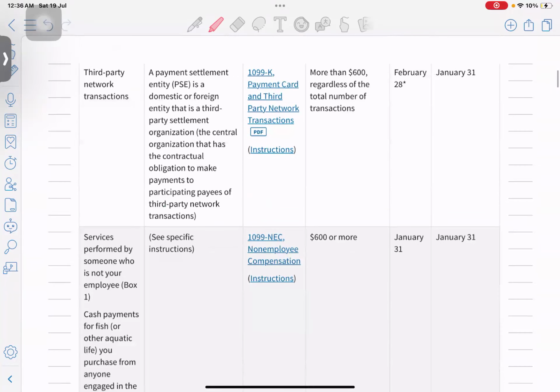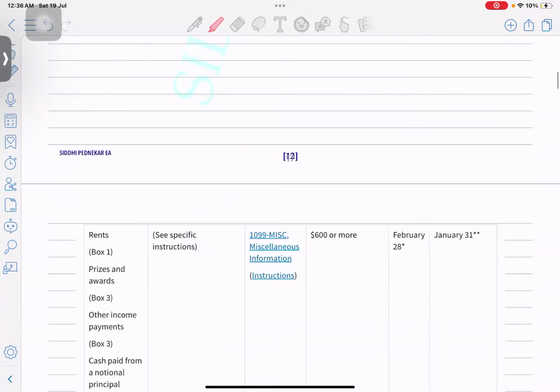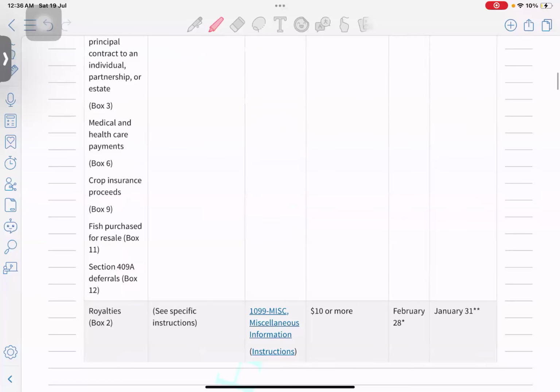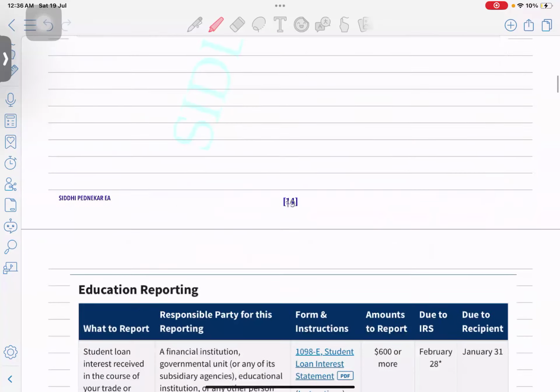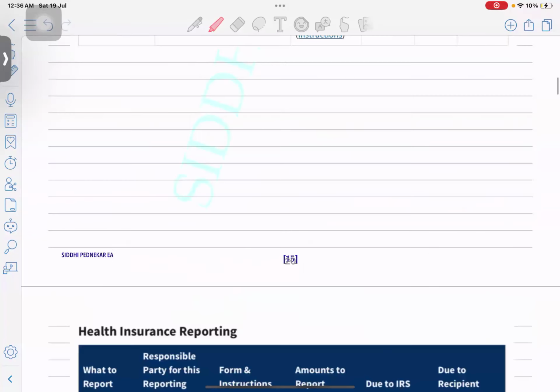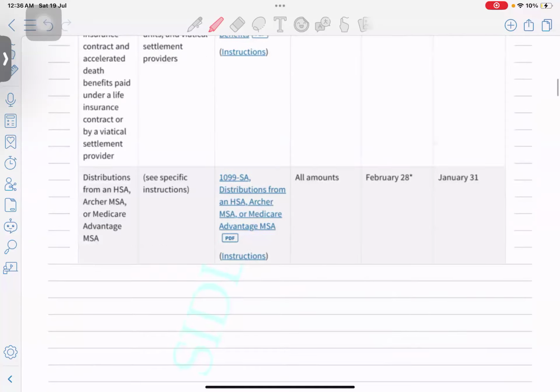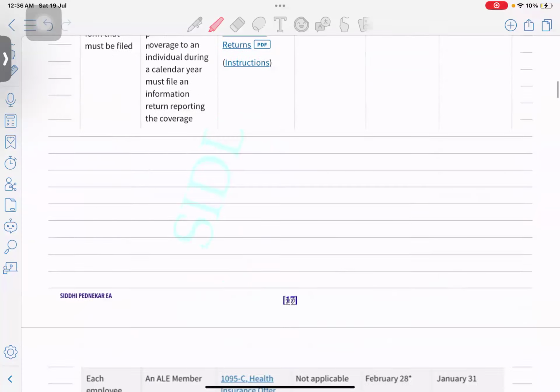Those people who appeared for part 1 might have already come across these terminologies, but you have to think from the issuer's perspective. The company is going to issue these form numbers. Okay, no need to just mug up the deadlines or form numbers. Just do a quick reading, one or two times.